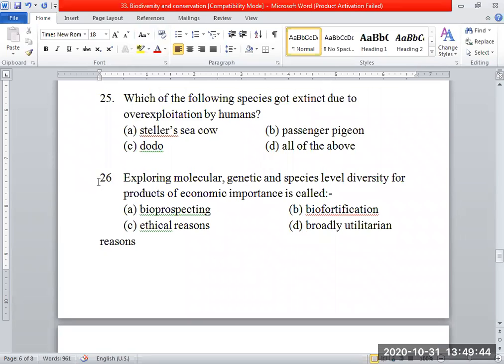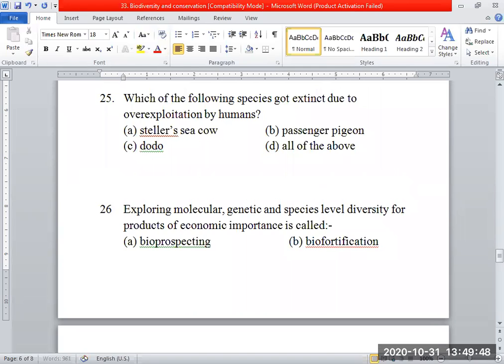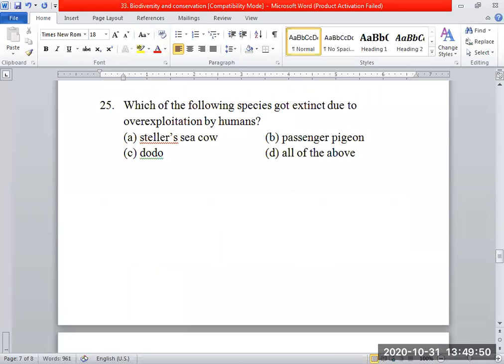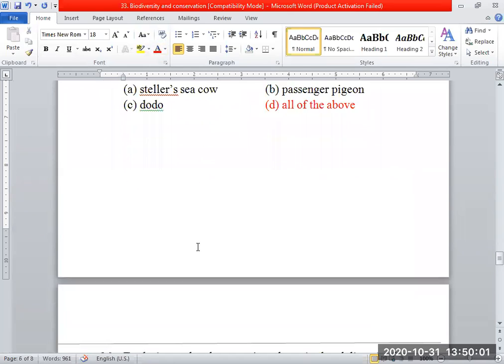25th question. Which of the following species became extinct due to overexploitation by humans? All the above. Stellar's sea cow, passenger pigeon, dodo, all of them became extinct.